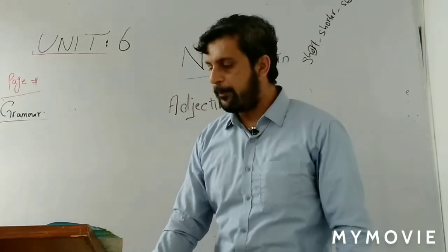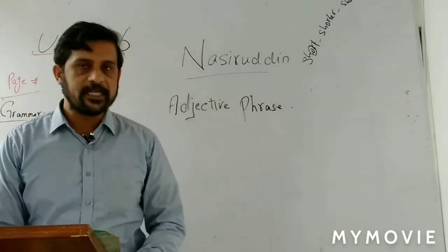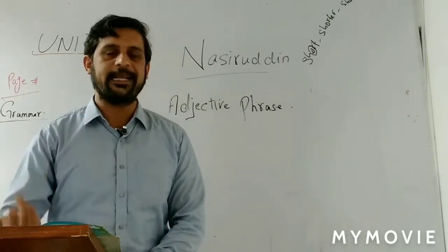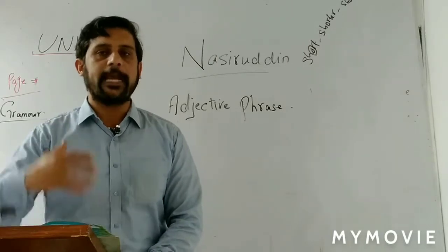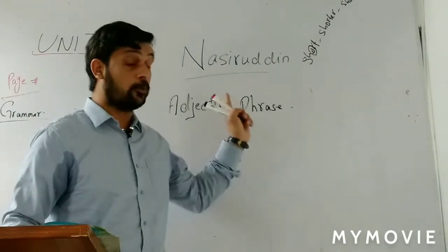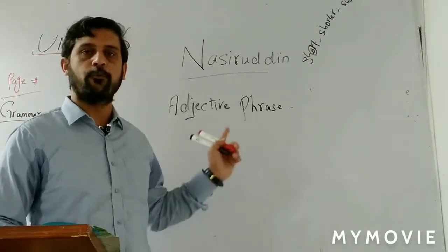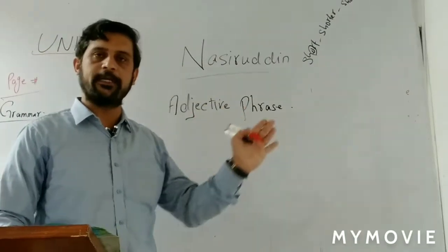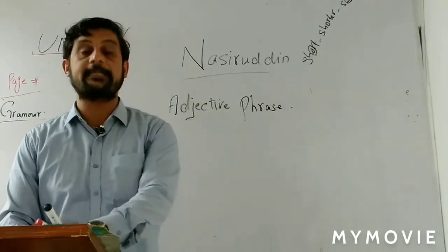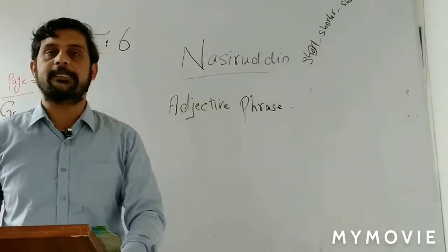For example, exercise number F. After reading the exercise, you will be able to underline or note the adjective phrases in these sentences. I repeat that an adjective phrase is a group of words which functions as an adjective. I mean, which modifies a noun or pronoun in a sentence. Now look at page 63, exercise F. Identify the adjective phrases in the following sentences.